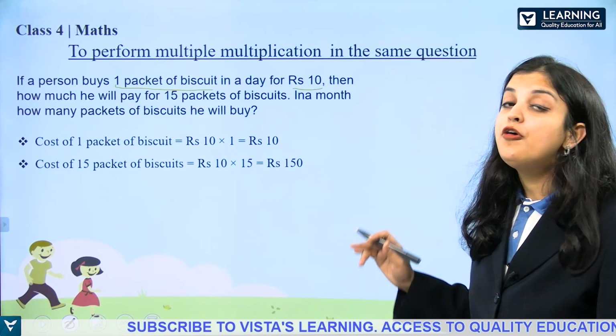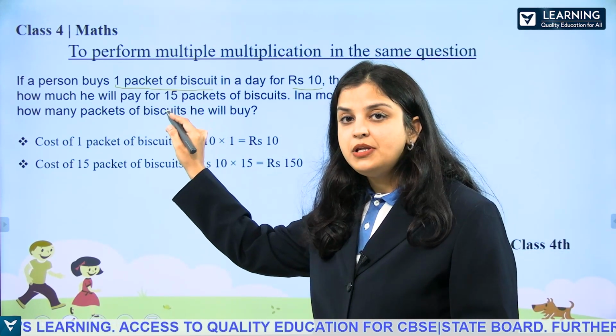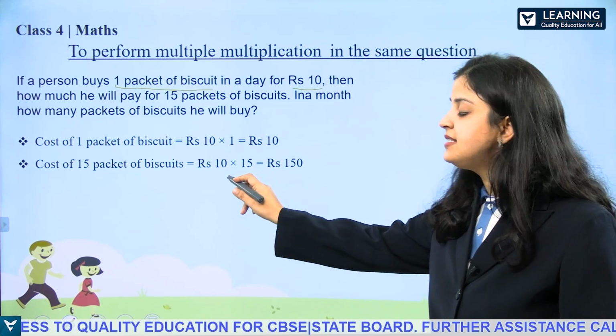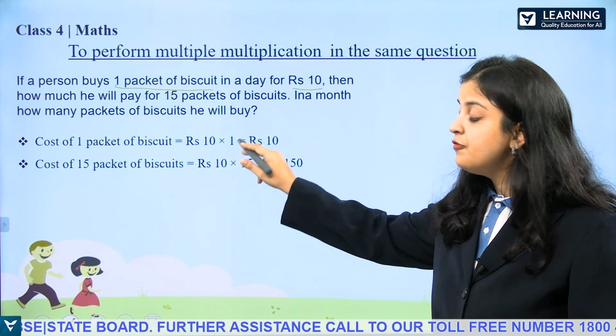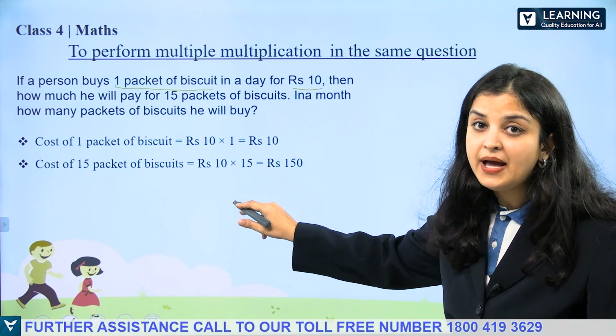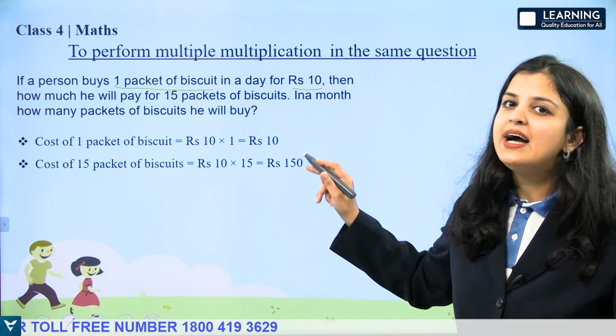Now cost of 15 packets of biscuit. Now we need to find out cost of 15 packets of biscuit. So rupees 10 into 15. Cost of one packet is rupees 10. We need to find out cost of 15 packets. So 10 into 15 will give us rupees 150.